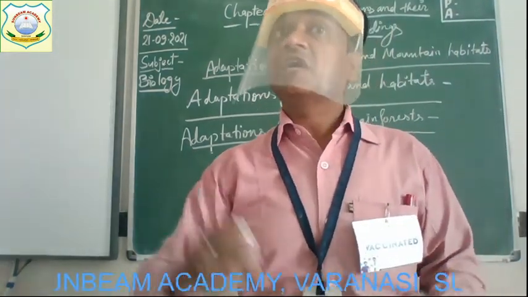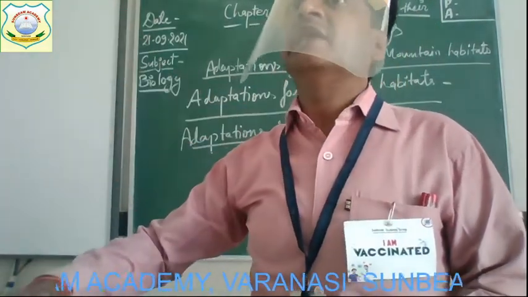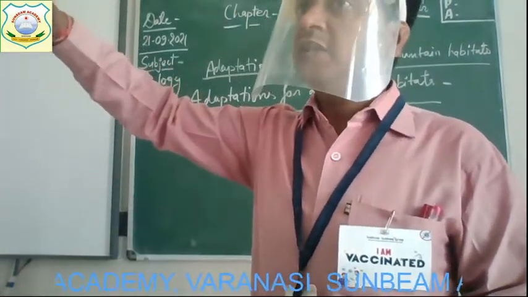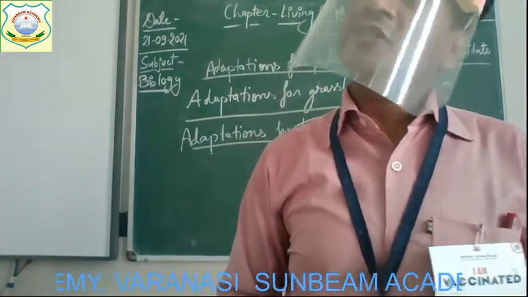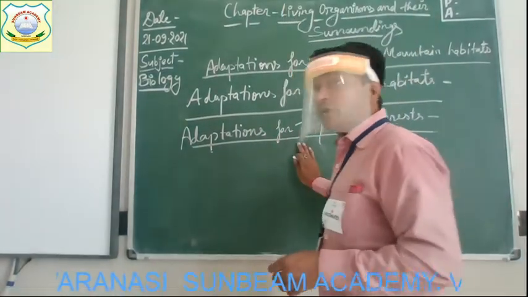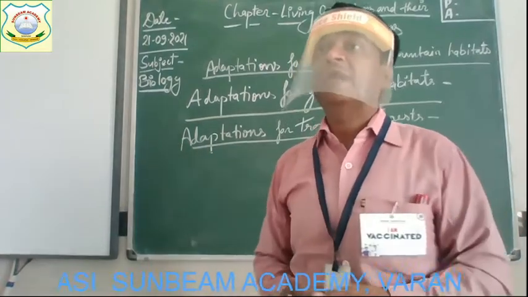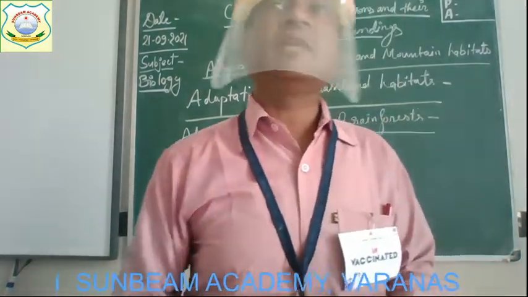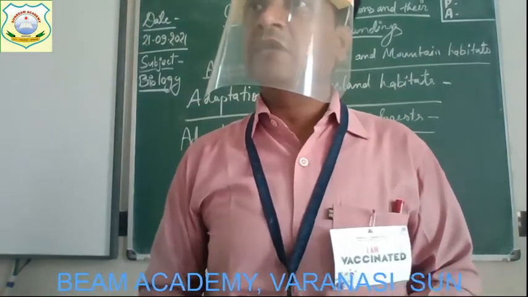And such rainforests are situated where? Below the mountain areas, not on the mountain, below the mountain on plain areas. Such forests are present more. So this forest is also a kind of habitat for different animals and plants. Different kinds of trees grow there. Different kinds of animals are found there.